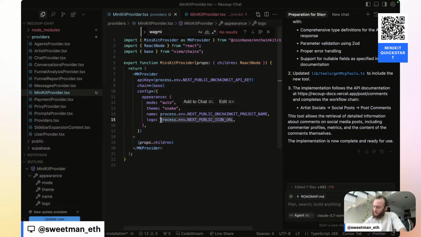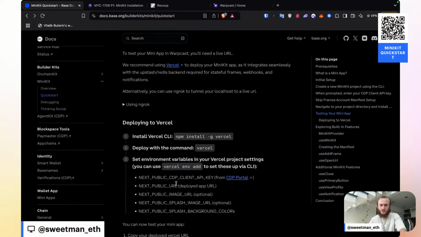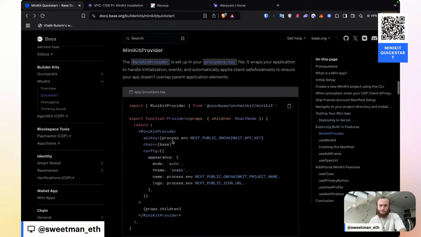Let's make that step 4, env variables: on-chain kit API key and on-chain kit project name. Next question I have is, where do I get these? Next public on-chain kit API key.